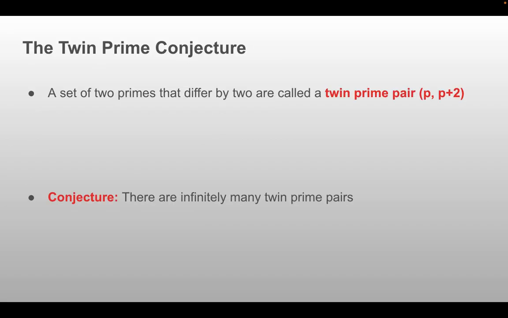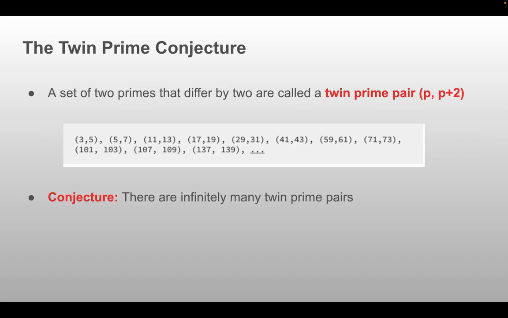So, what is the twin prime conjecture? It states that a set of two primes that differ by 2 are called a twin prime pair. That is, we can represent that as P and P plus 2. Here are some examples of twin primes. So for example, 3 and 5, 5 and 7, 11, 13, 17, 19, and so on and so forth. So the conjecture goes like this. There are infinitely many twin prime pairs.